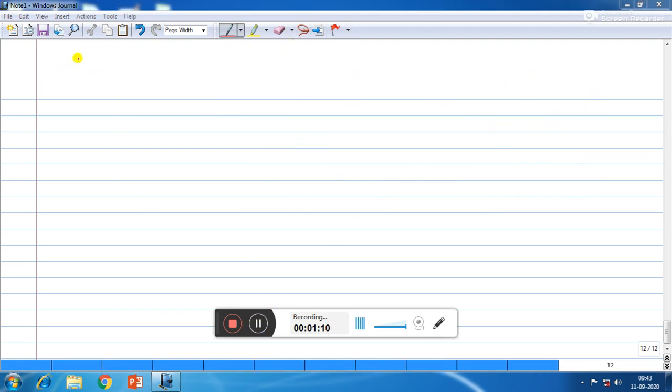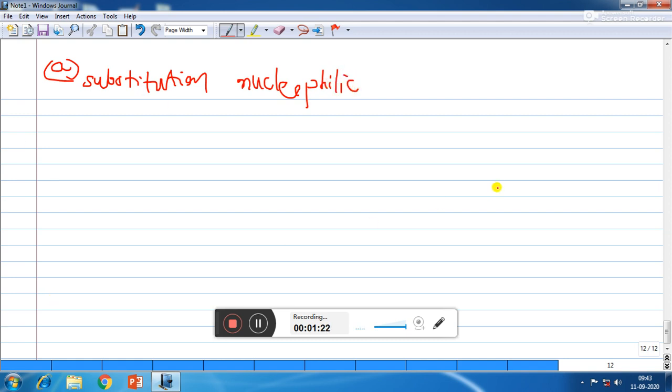Now we are having two types of substitution reactions. First is substitution nucleophilic bimolecular. So that can be denoted as SN2.